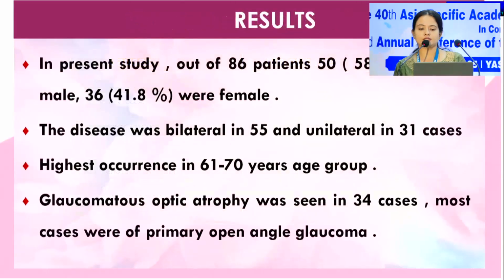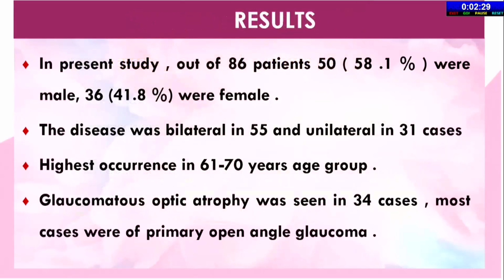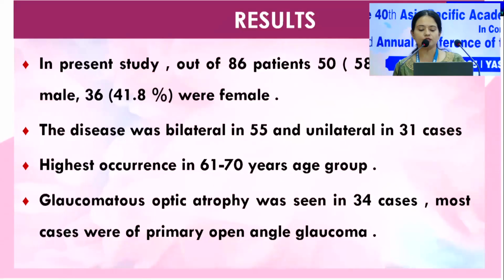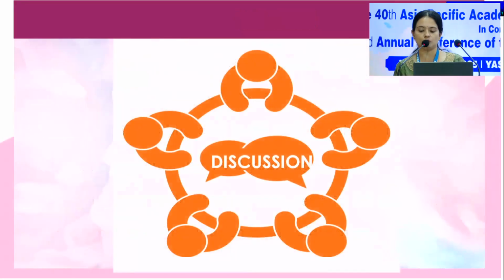In our present study, out of 86 patients, 50 were male and 36 were female. The disease was bilateral in 55 and unilateral in 31 cases. Highest occurrence was seen in the 61 to 70 years age group, and glaucomatous optic atrophy was seen in 34 cases, and most cases were of primary open angle glaucoma.